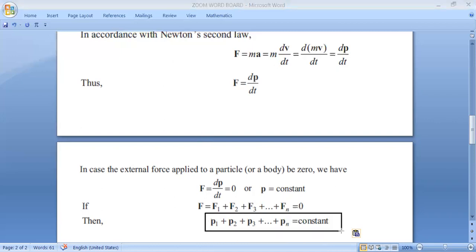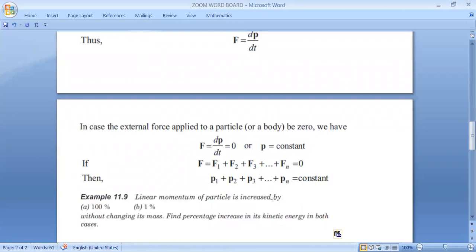Very important expression. Remember, this is constant only when the net external force on the particle is 0. Very good, guys. I hope you're copying all these things with me. If required, you can pause the video and easily copy. So why don't you do one numerical? Whatever we have discussed, out of which you can make one numerical also. Let us discuss this numerical.